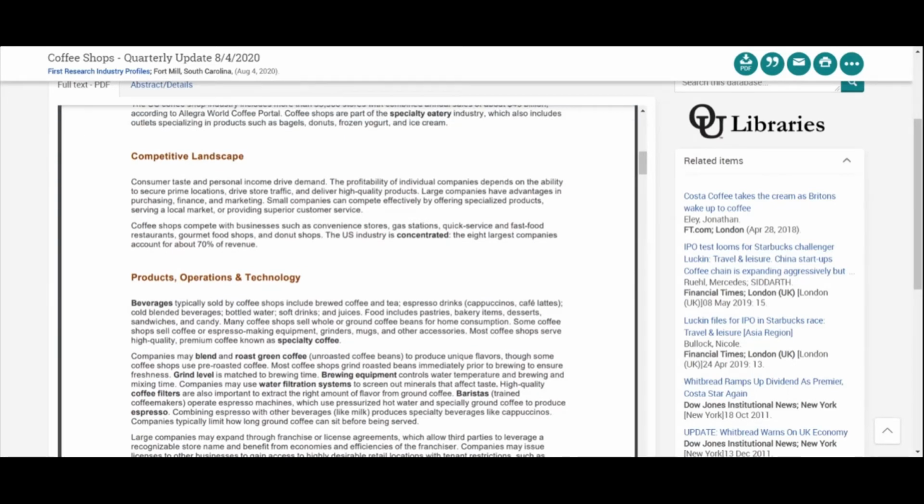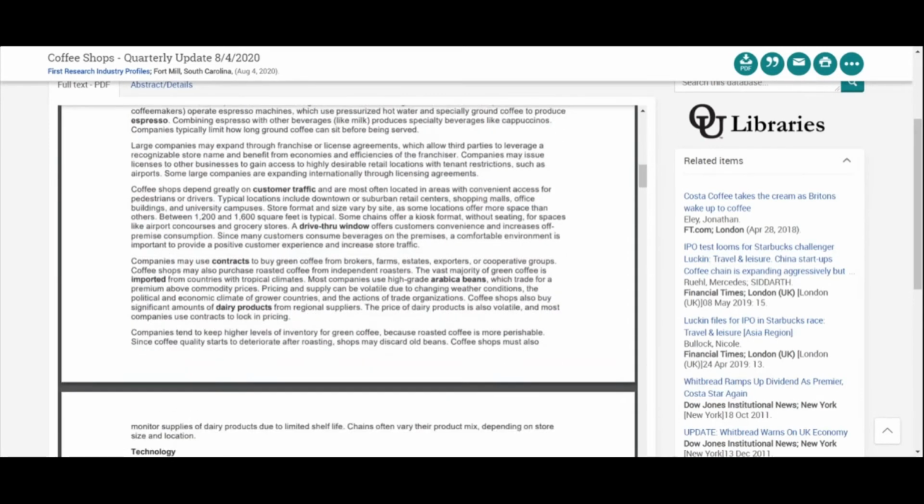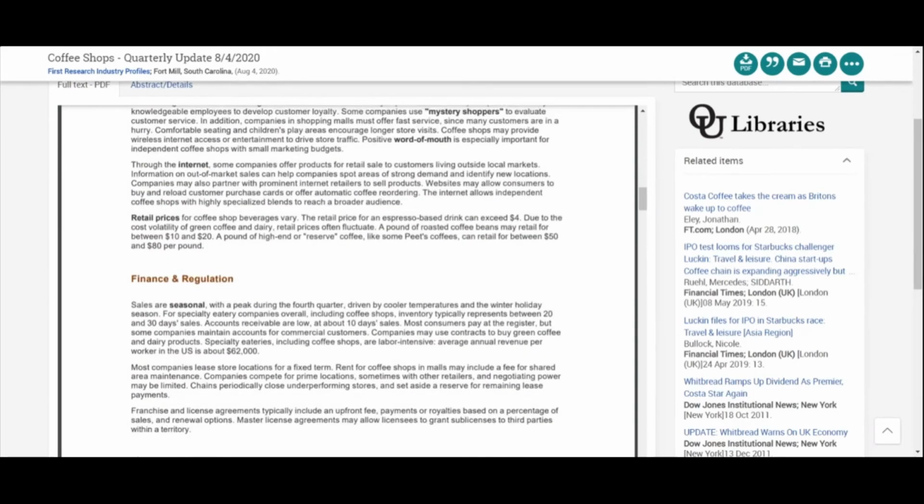And that's important for us to consider because we want to gather as much good information as we possibly can, and take into account other people's opinions. It may be that different analysts agree on the current state of the industry, or they may disagree, and they may have different reasons for that. And as a business student collecting this kind of research, it's on you to make a decision about which analyst you believe in and why. Anyway, we can scroll through to just see some of these sections.